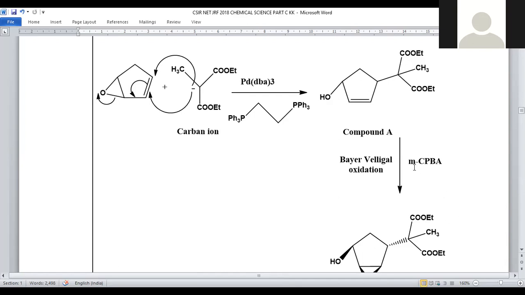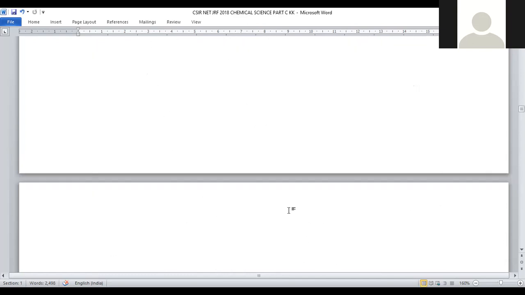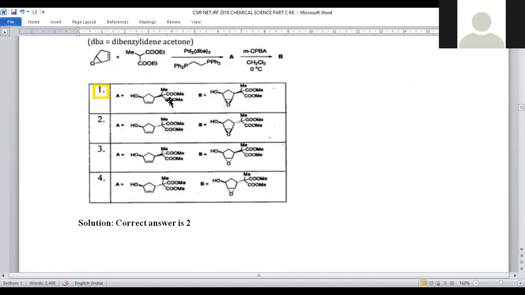Now it's subjected to metachloroperbenzoic acid. It is the oxidizing agent specific for epoxide formation from an olefinic double bond. Now this olefinic double bond is turned into an epoxide in the presence of metachloroperbenzoic acid, right? So an active oxygen is released here, and this double bond is turned into a cyclic ether system. Regarding stereochemistry, we already have this bulky group at the backside, that's why this epoxide will be formed at the front end. So it will be represented in compound 2 rather than compound 1.